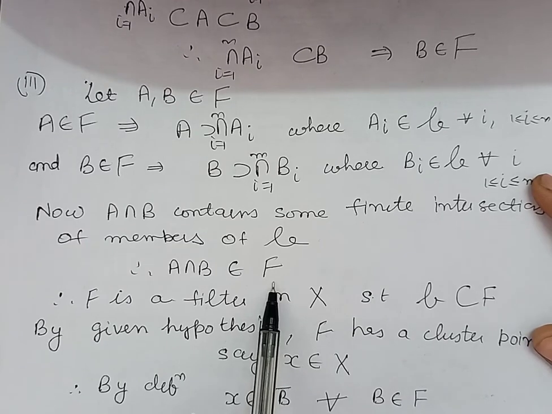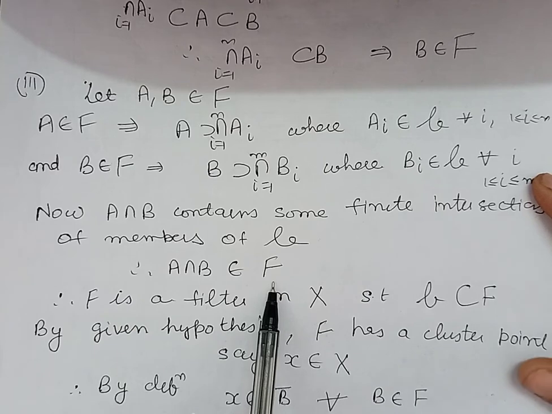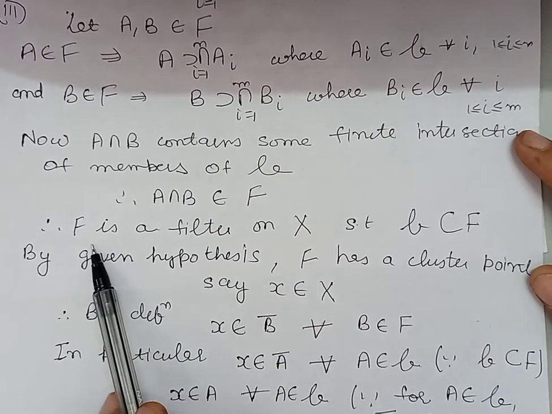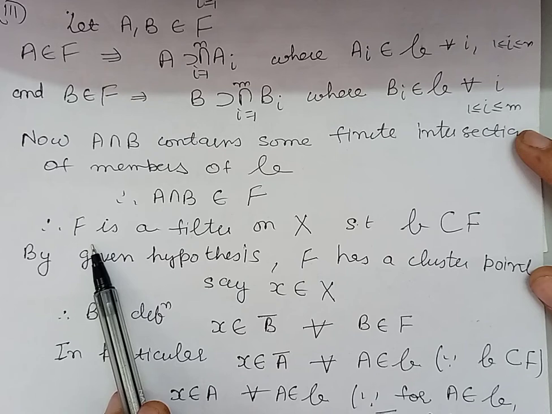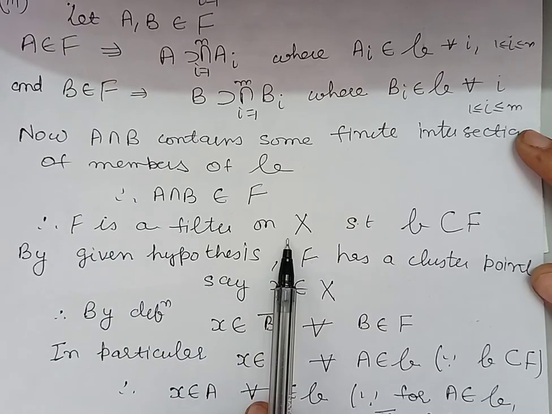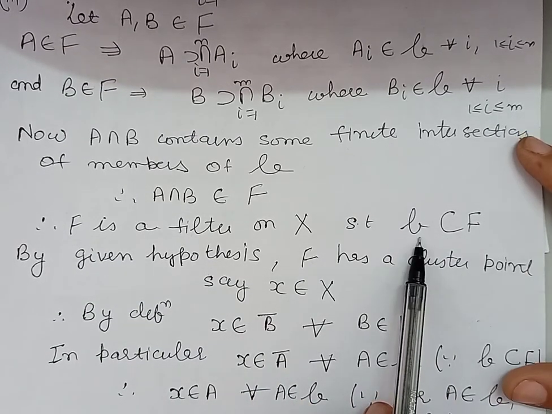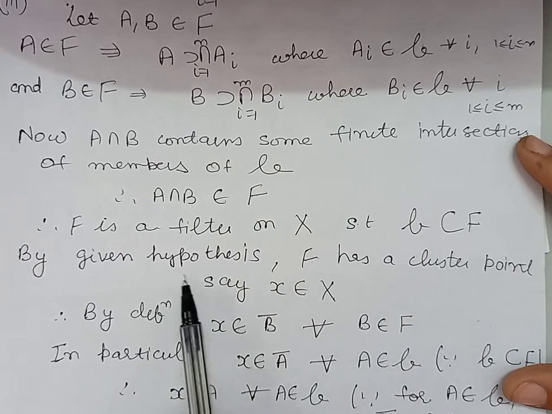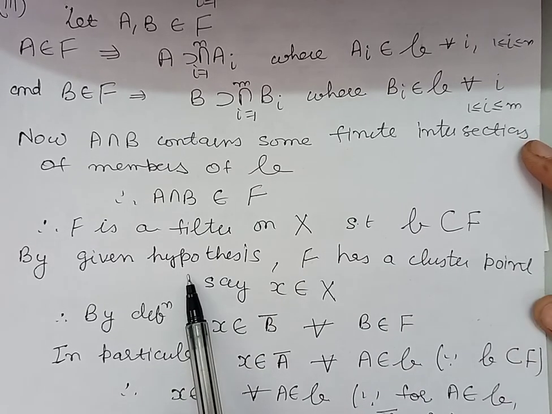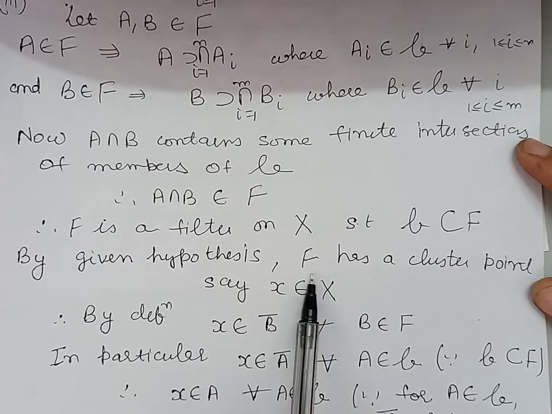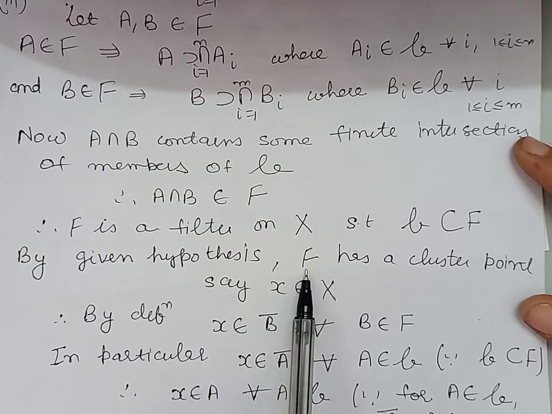So collection F satisfies all the conditions for being a filter, and therefore we can say that this collection F is a filter on the set X, and also this filter contains the family B. Now we are given in the statement that every filter has a cluster point. So this filter F will also have a cluster point.